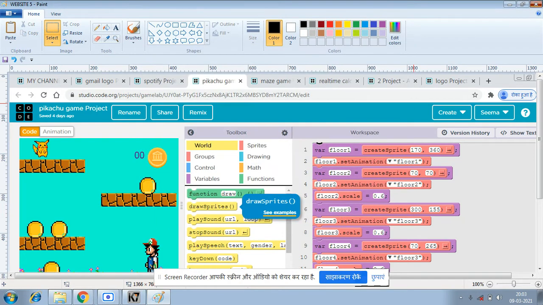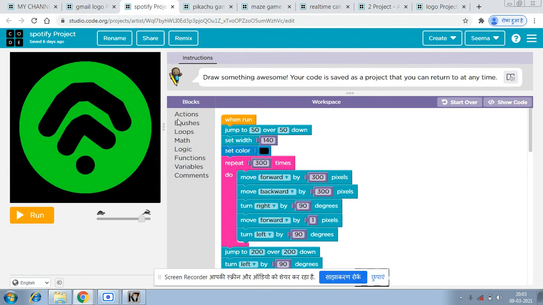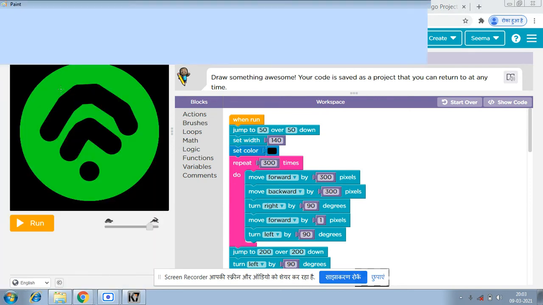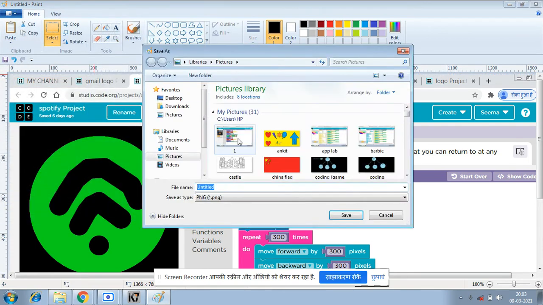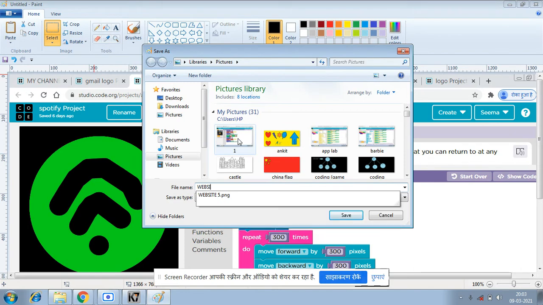And after website 5, my Spotify logo. Okay, so now my Spotify logo. Okay, website 6.